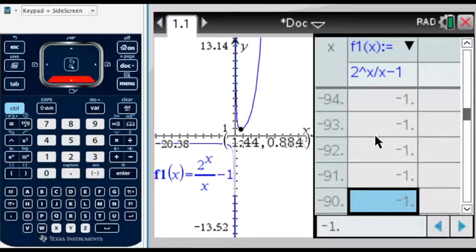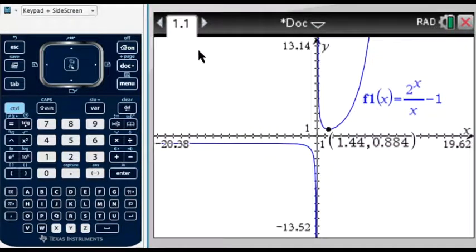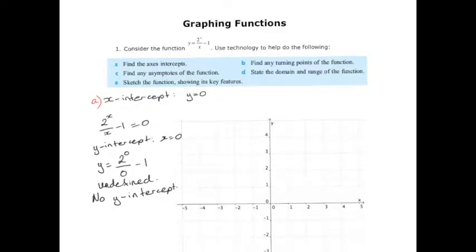Well, now we know it definitely doesn't cross the x-axis, but we also know we've got a horizontal asymptote at negative 1. Now to delete this table, I'm going to click on the edge like that so that it flashes blue, and I'm going to press delete, and now it goes away. So far we can graph our minimum point at 1.44 and 0.884, so that's about here. And I should probably put in brackets the coordinates 1.44 and 0.884. As usual, we try to do 3 significant figures and up.